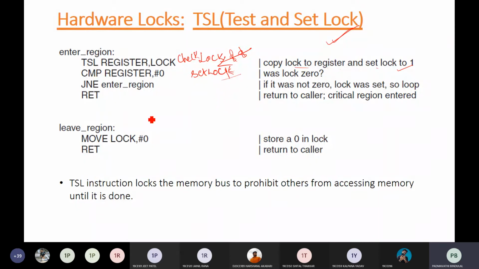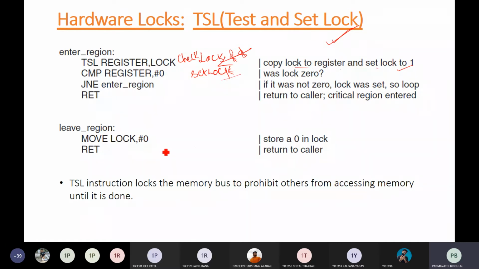Okay, and these are hardware approaches. Why do we say it's a hardware approach? Because when the TSL instruction is executed, the memory bus is locked. Once the memory bus is locked, no other process can access memory until the current instruction has completed its execution, right?